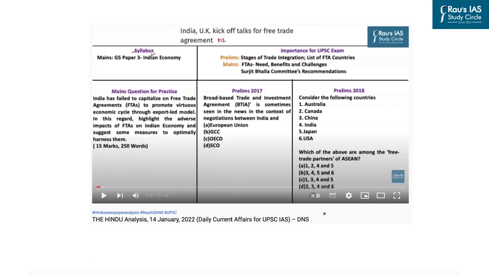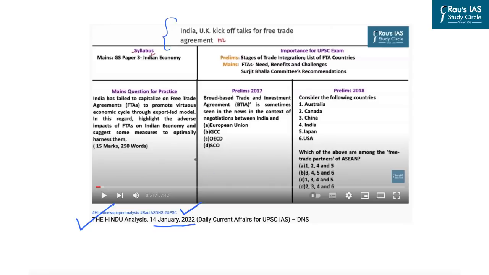But first, in order to understand the various aspects of the Comprehensive Economic Partnership Agreement, or what is meant by a Free Trade Agreement and its different dynamics from the economy point of view, you can go through the DNS of 14 January 2022 that was taken up by Basawa sir. A link to this video will be provided in today's description box below. Now, this discussion related to free trade agreements and its economic aspect was done in the backdrop of the talks between India and United Kingdom about finalizing a free trade agreement.